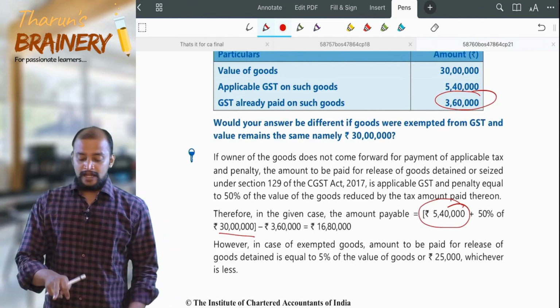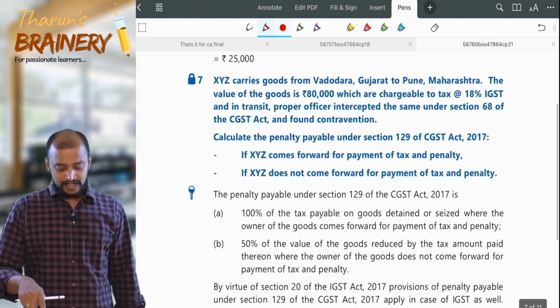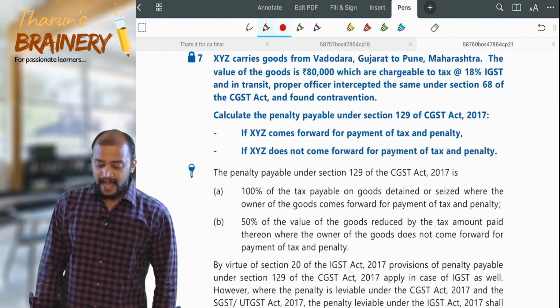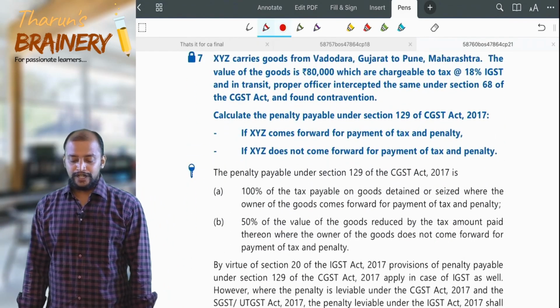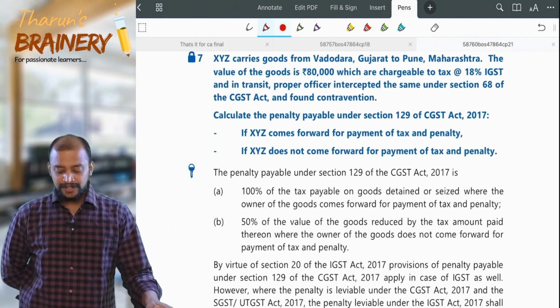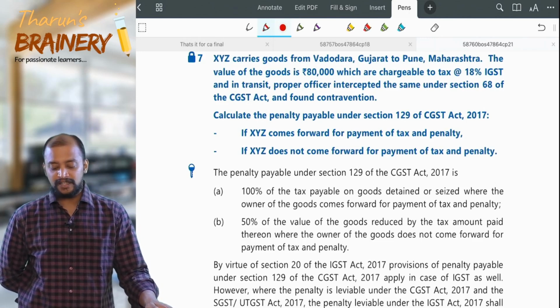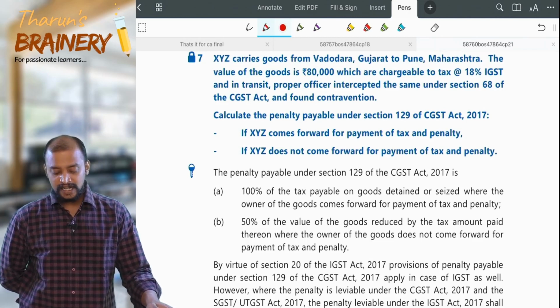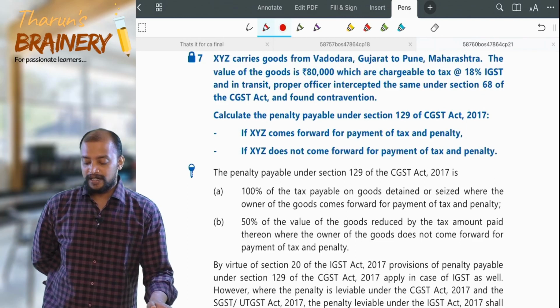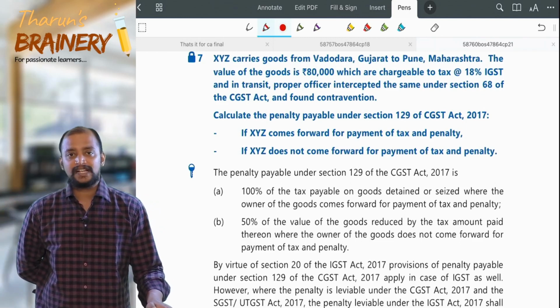And in case of question number 7, XYZ carries goods from Vadodara, Gujarat to Pune, Maharashtra. The value of the goods is 80,000, which are chargeable to tax at 18% IGST, and in transit the proper officer intercepted the same under section 68 of the CGST Act and found contravention. Calculate the penalty payable under section 129 if XYZ comes forward for payment of tax and penalty.